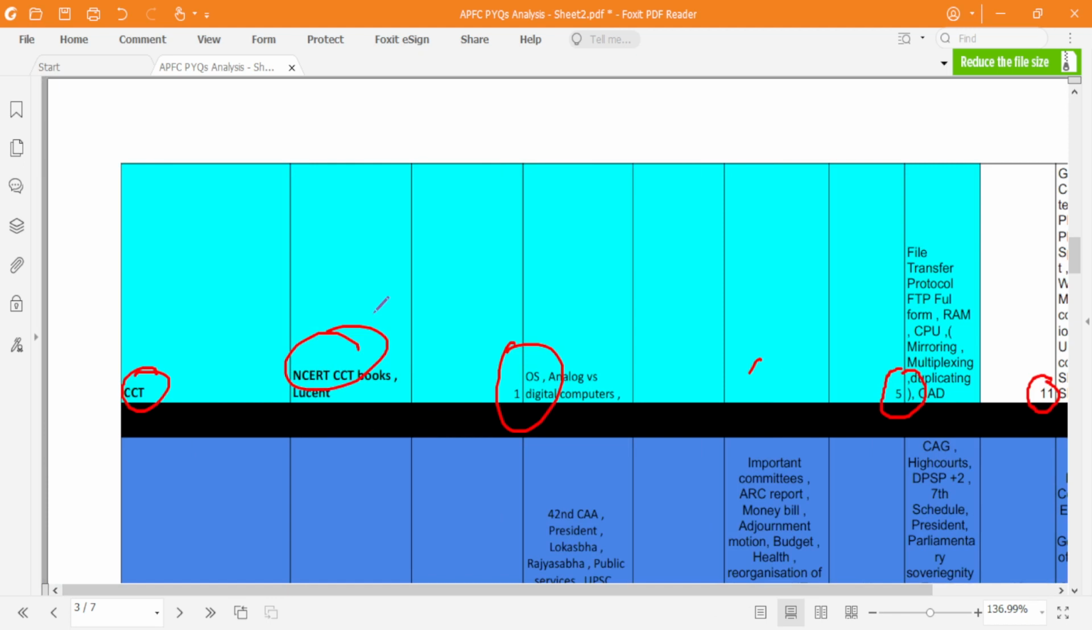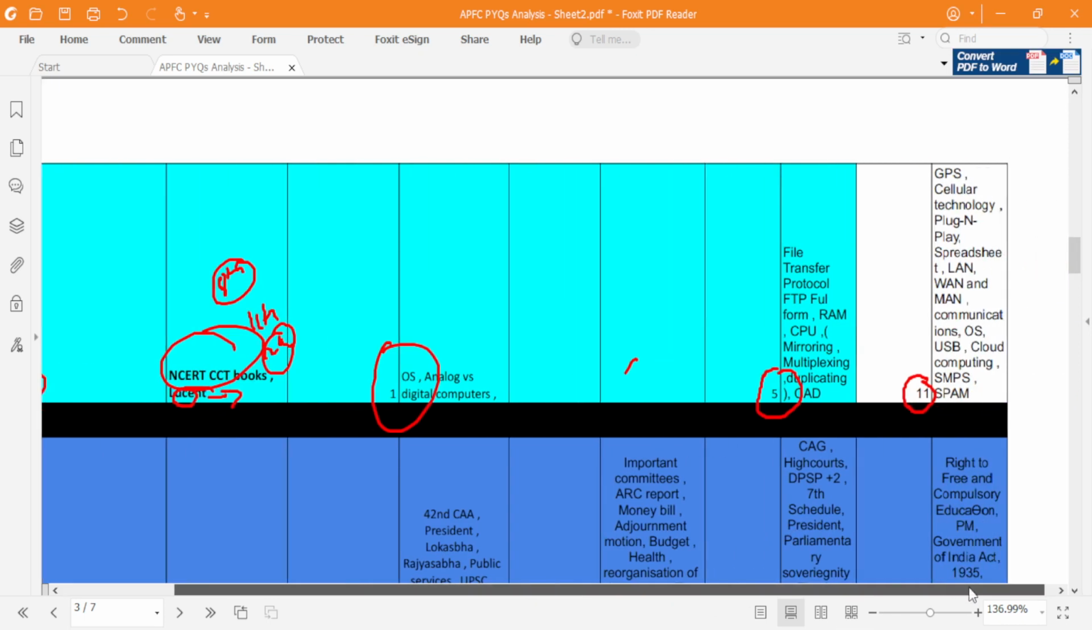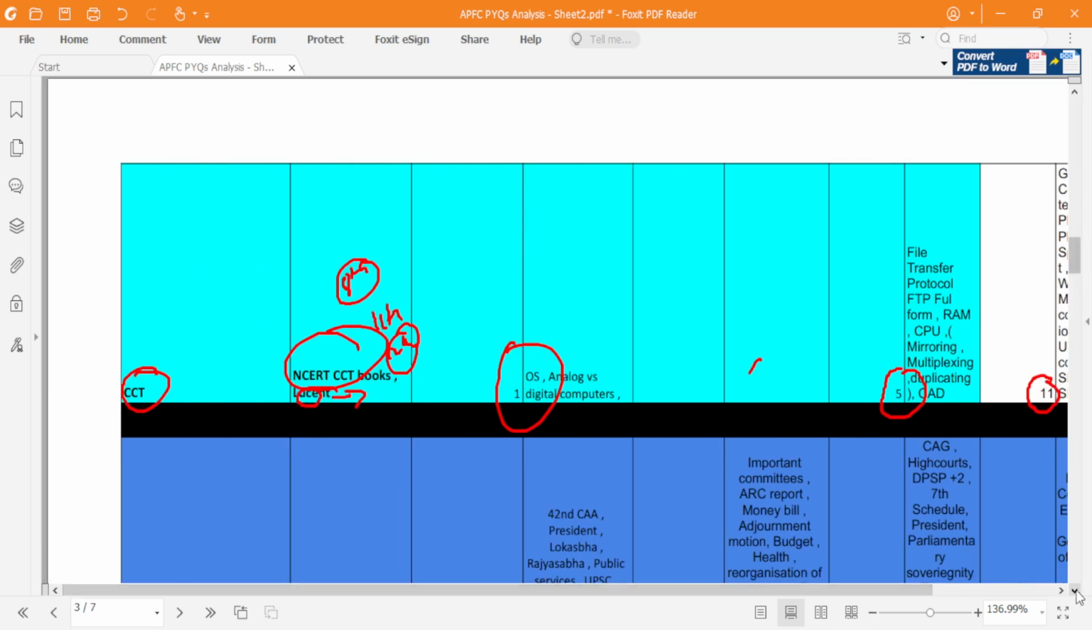NCERT CCT books, 11th standard and 12th standard, they have got CCT books. I think in high school also they have got computer books. Or else if you want a shortcut you can refer Lucent. Fine. So that will be your secondary source, but CCT is a very important subject.